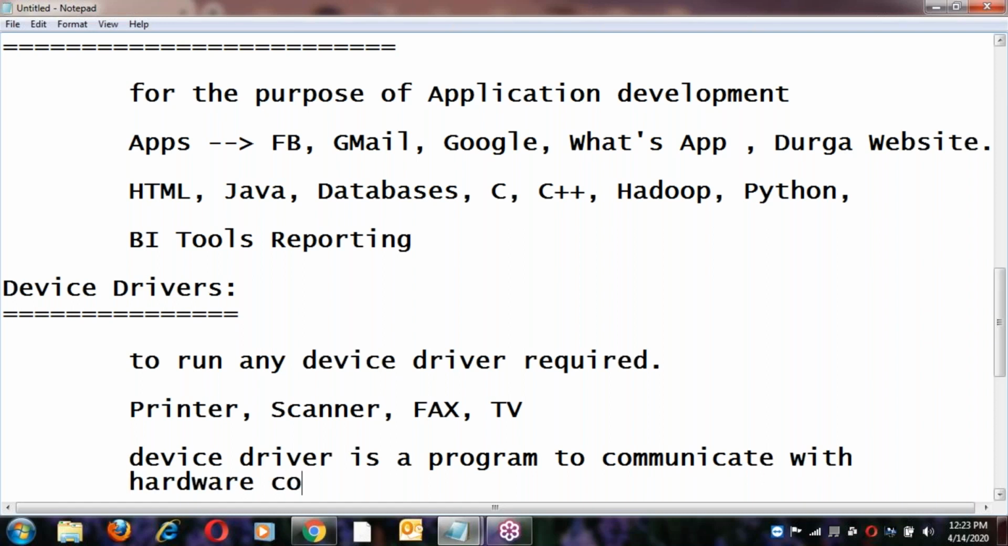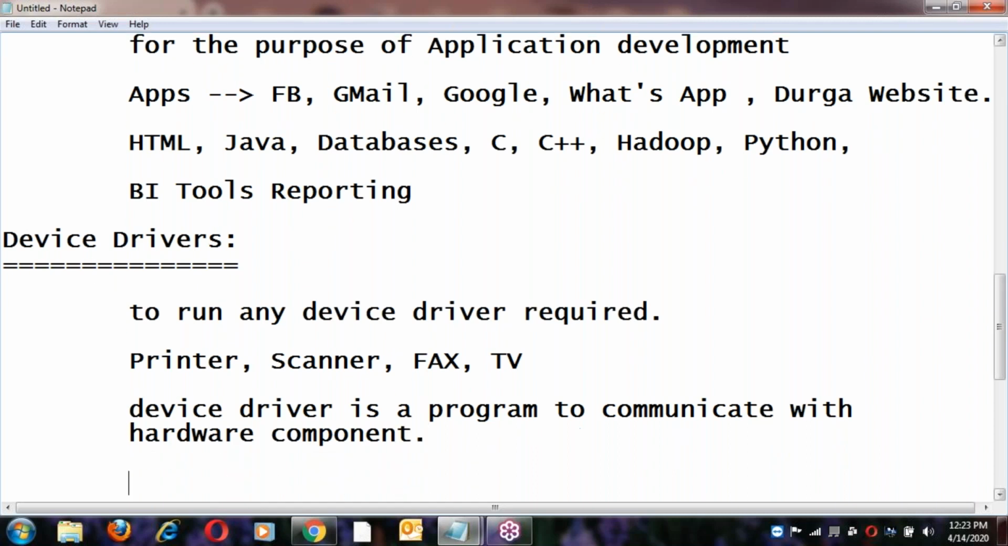So for every device, drivers are compulsory. If it is an internal device, it's a part of the OS, internal drivers. Suppose it's an external device, you have to install it separately. The hardware manufacturer will provide the driver, you copy it into your system, and you can use the device. That is about device drivers.